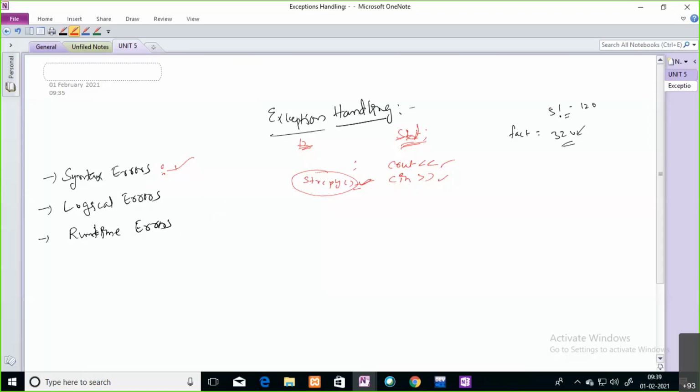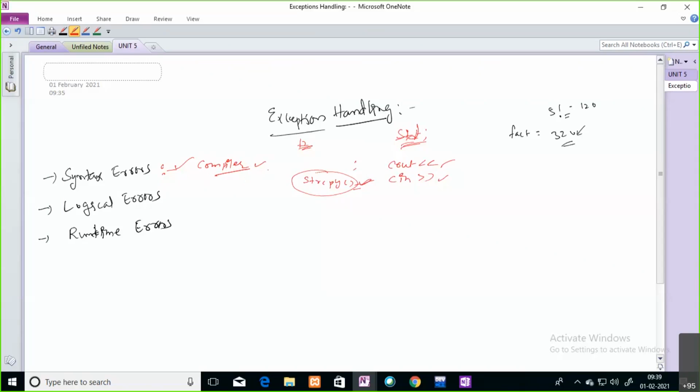Syntax errors are identified by the compiler. After writing your code, you need to compile it, right? Once you compile your code, the syntax errors are reported. If you made any mistakes, it will raise syntactical errors, and you can correct those errors by changing your code, meaning you need to follow the language rules.